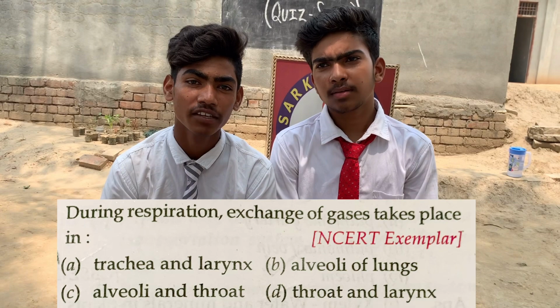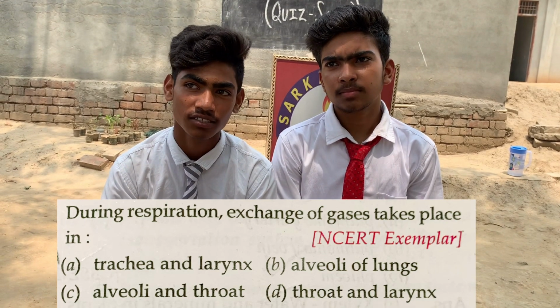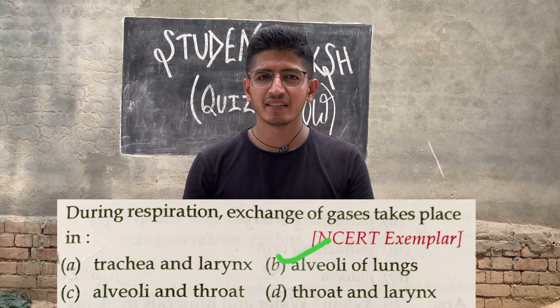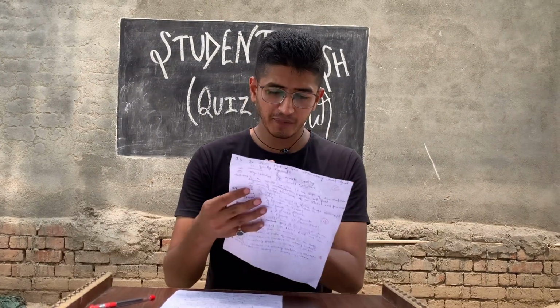Option B, alveoli of lungs. Are you sure? Yes, sir. Option B, alveoli of lungs, is the correct answer. Give them a huge round of applause.